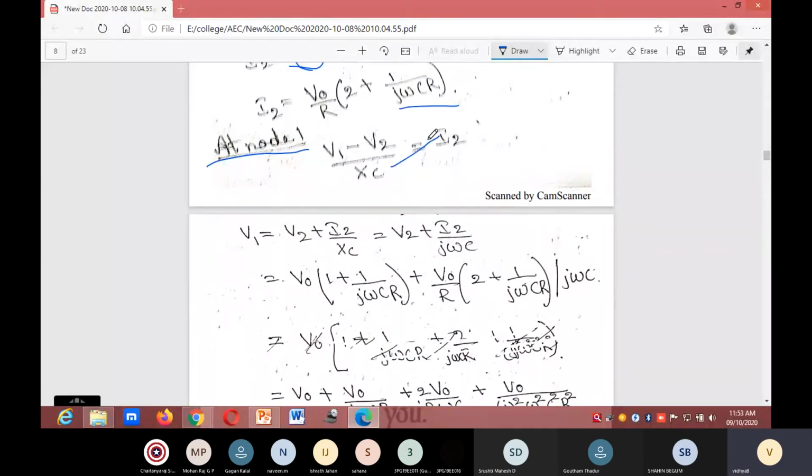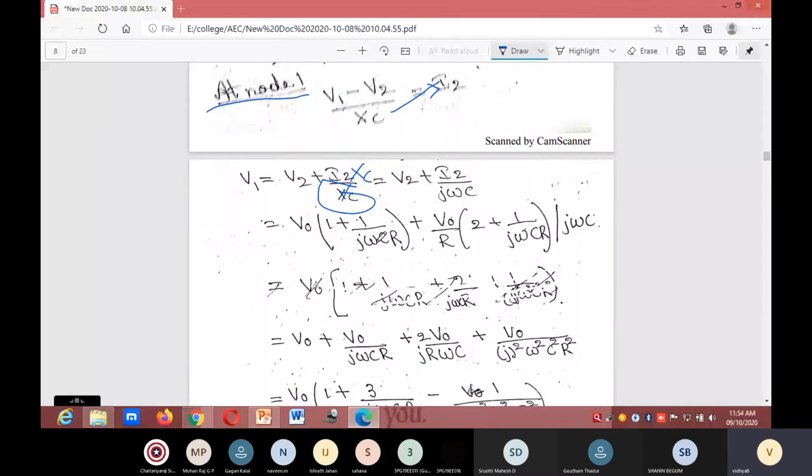Here XC value is 1 divided by j omega C.